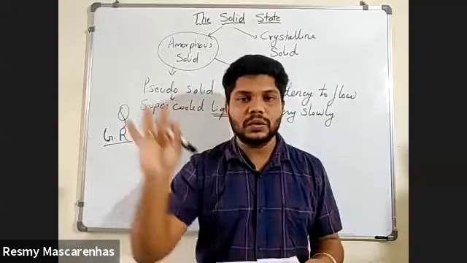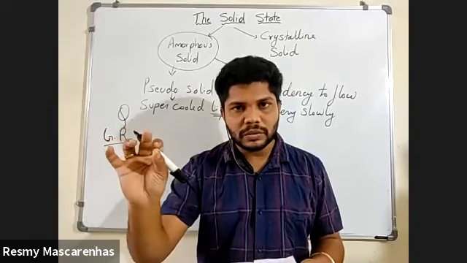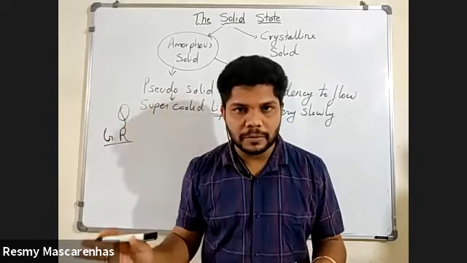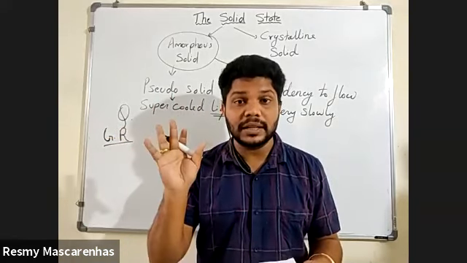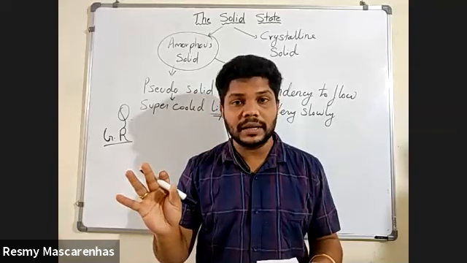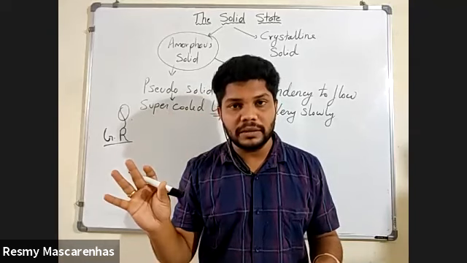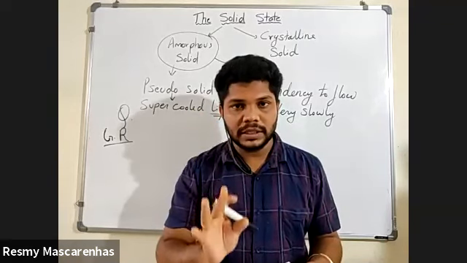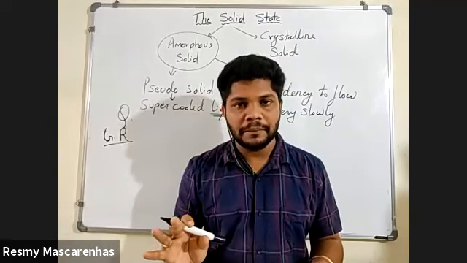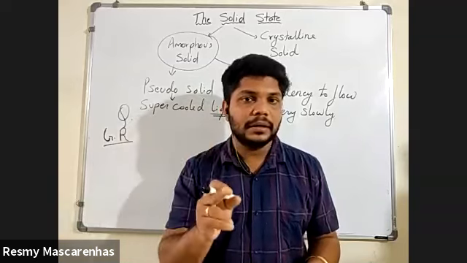Okay. Yes, sir. So distinguish between crystalline solid and amorphous solid. If this is the question, any 2 points you can give. Now here there are 7 points, 7 different properties. Any 2 properties you can give, because each property carries half a mark. Please remember these things also. Each property is half a mark. Okay, anything you can give. But